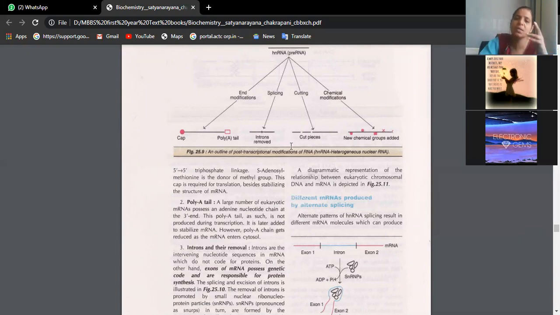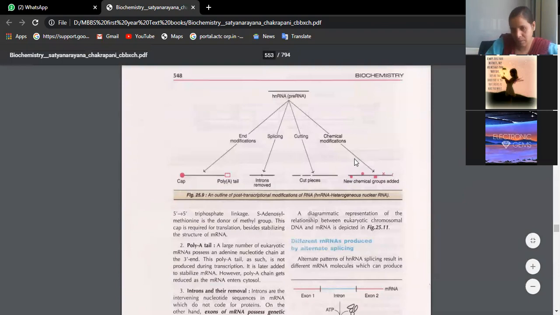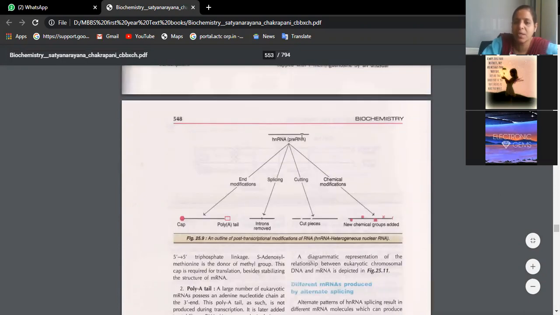So that is all being designed now, cut into pieces, and new chemical functional groups are being added to that cut piece of mRNA so that you will get a refined form of RNA. These are the various mechanisms which take place for the formation of a refined form of RNA from the heterogeneous RNA. This is what is called post-transcriptional modification of RNA. This itself may come as a 5 marks question also.